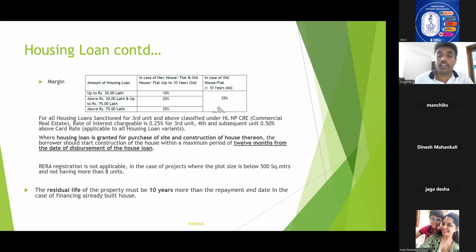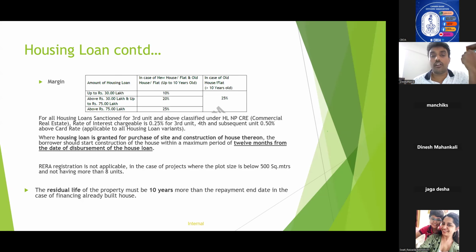Now, this is another very important point. For all housing loans sanctioned for third unit and above, classified under HL, NP, CRE. What is NP? It is non-priority. CRE, rate of interest chargeable is 0.25 for third unit and fourth and subsequent unit is 0.5 percentage above card rate. Now, another important point here, I'm telling it from the practical point of view.